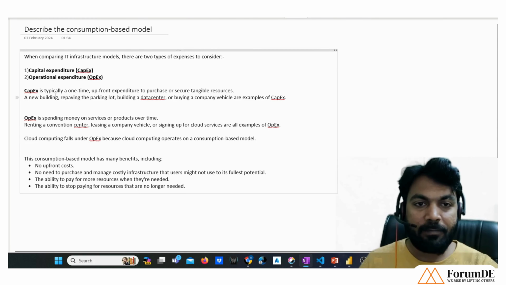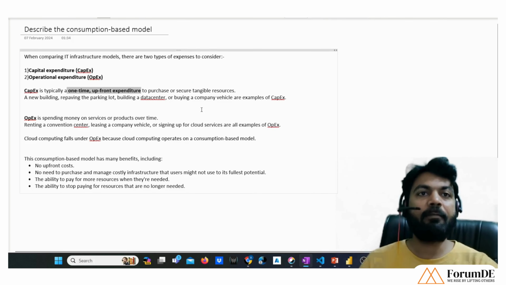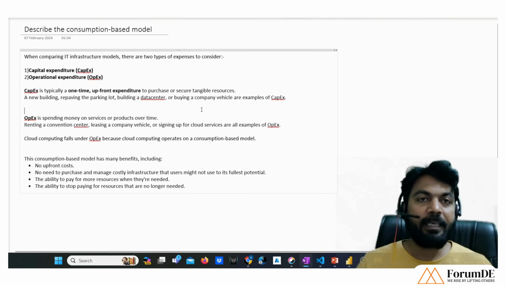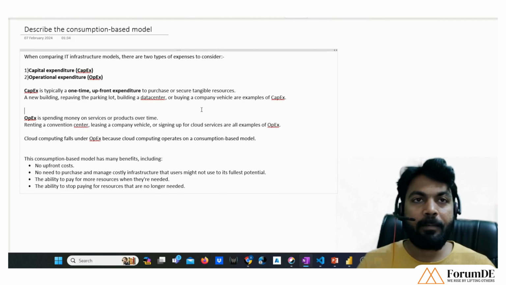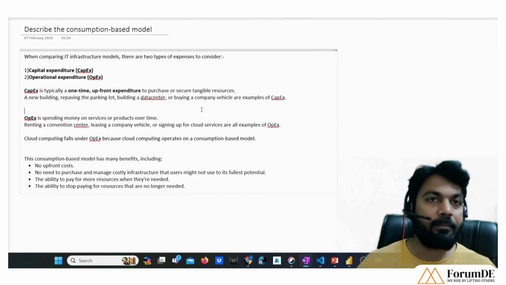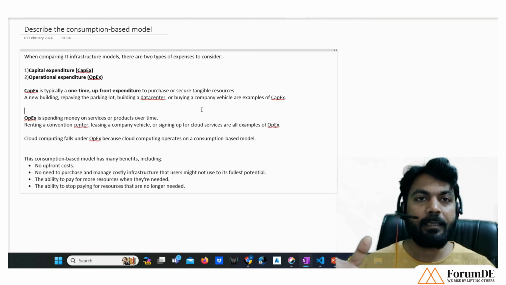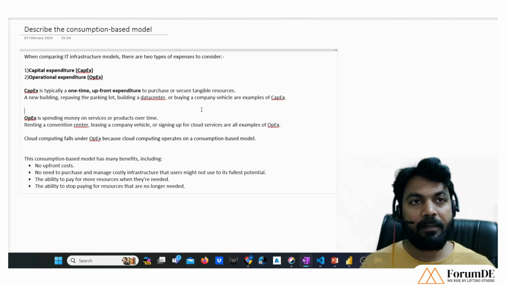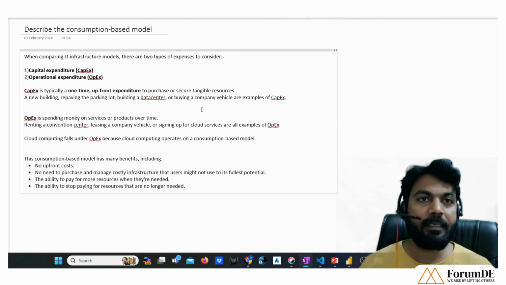In CapEx, it is typically a one-time upfront expenditure. Suppose we have to set up a data center for our company. In that case, we will go and buy the hardware and set up the servers and all those things. So here we are buying the servers, setting up our own data center, and whatever money we are investing in that is called CapEx, that is capital expenditure.